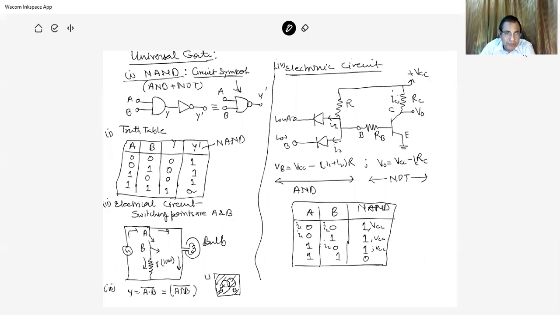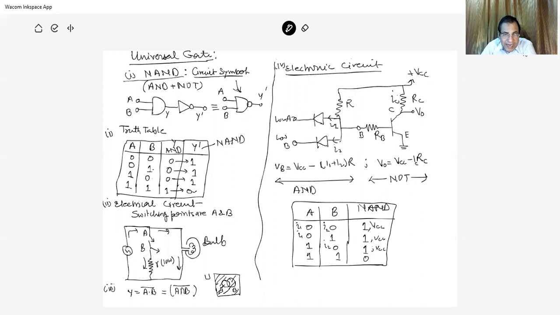If you take the truth table, this is the AND truth table: 0, 0 is 0; 0, 1 is 0; 1, 0 is 0; 1, 1 is 1. This is the truth table of AND. Now for NAND, if you apply one NOT gate to the output of AND, then we will get NAND. By applying the NOT gate, when the input is 0, the output is 1, and this holds for the first three cases. But when the input is 1, the output is 0. So the NAND output is 1, 1, 1, 0.